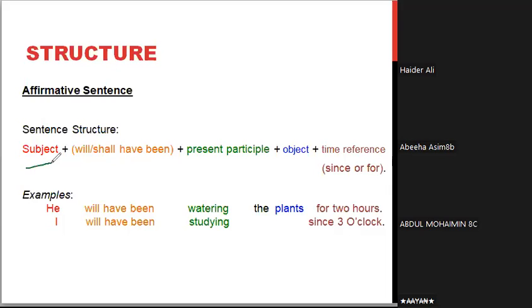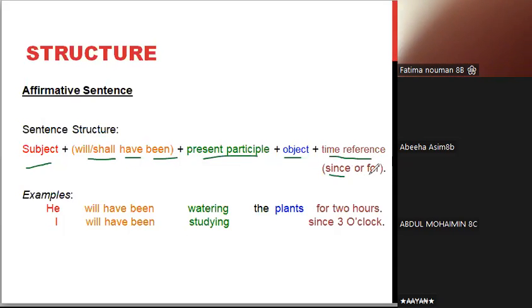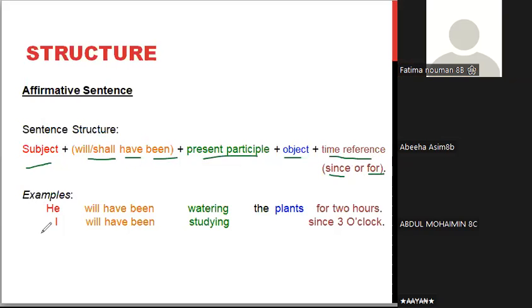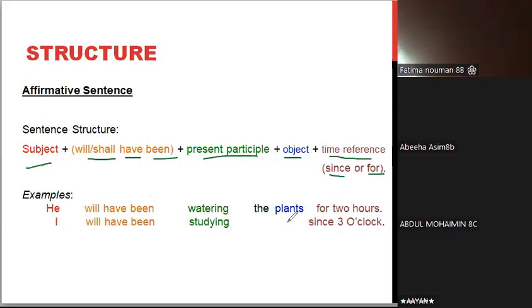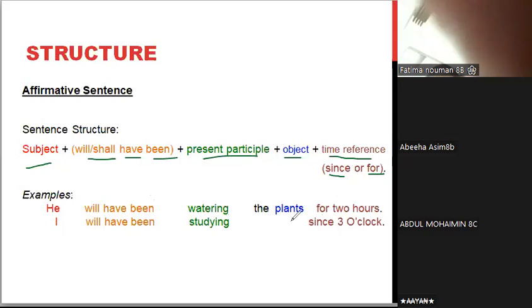Again, you have the subject, will, shall, have, been, plus the present participle form of the verb, object, and at the end, you will have the time reference using the adverb since or for. Clear? Look at the examples. He will have been watering the plants for 2 hours. I will have been studying since 3 o'clock. Okay? It is not necessary that you have the object. You can remove the object as well, but the time reference is important.